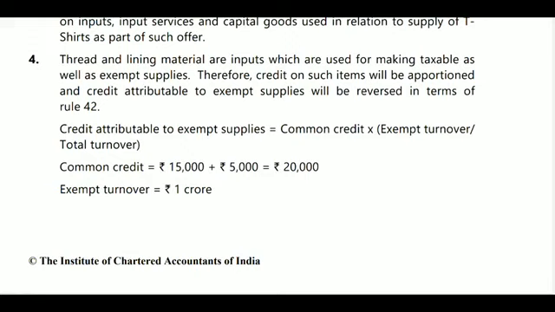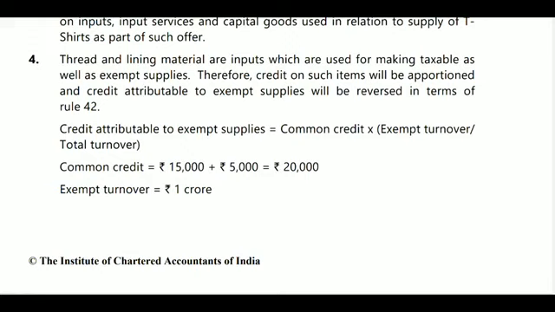How will we calculate based on this? Credit attributable to exempted supplies is equal to common credit into exempted turnover divided by total turnover. So common credit into exempted turnover divided by total turnover.